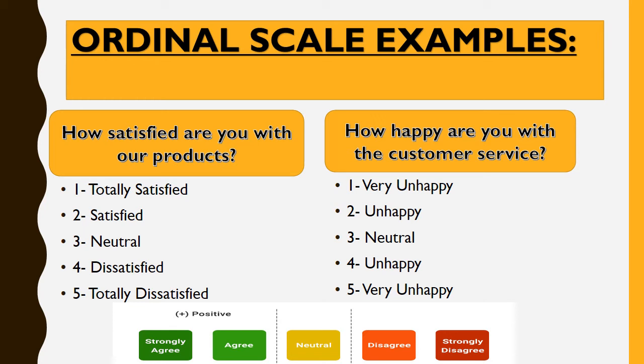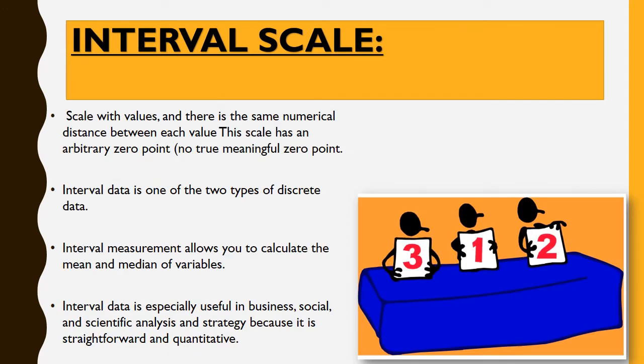How happy are you with the customer service? Very happy, happy, neutral, unhappy, very unhappy. Here is another type, the interval scale. We use interval scale for calculating mean and median of variables. It is a scale with values where there is the same numerical distance between each value. This scale has no arbitrary 0 point, no true meaningful zero. It means zero has no importance.